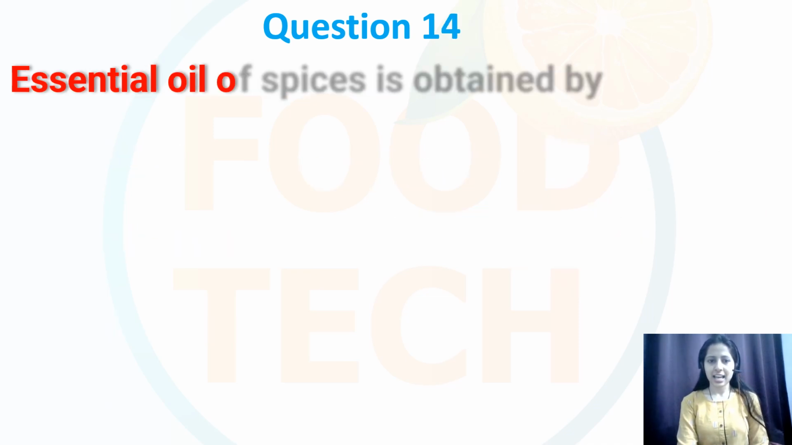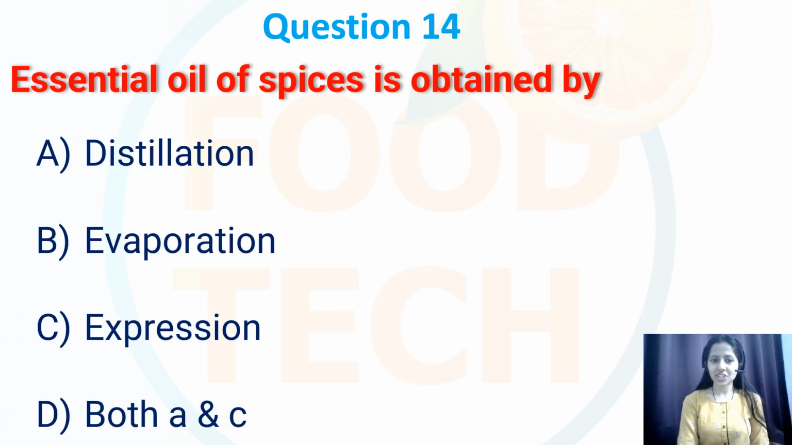Question number 14. Essential oil of spices is obtained by. So options are distillations, evaporations, expressions and both A and C. So correct option over here is D, that is both A and C. So the essential oils of the spices are typically obtained through distillation as well as expression methods. Depending on the specific spices, distillation is commonly used for the spices with higher oil content.